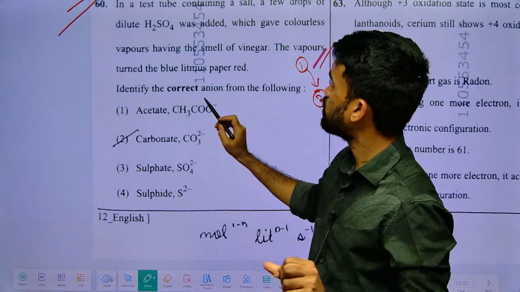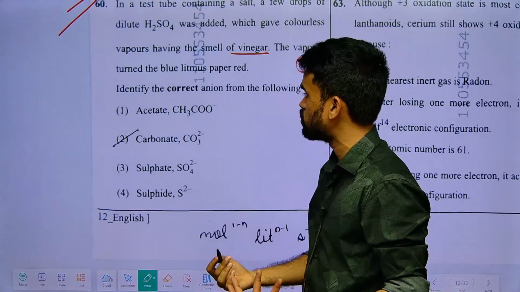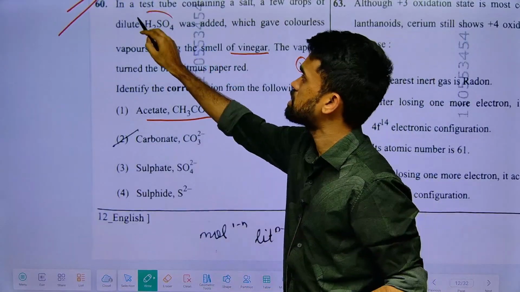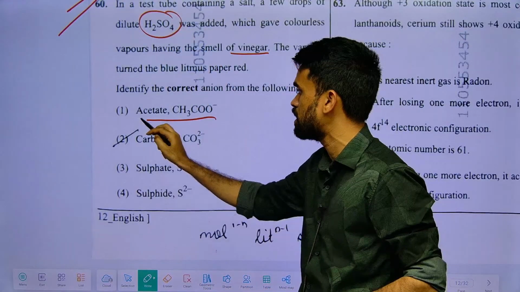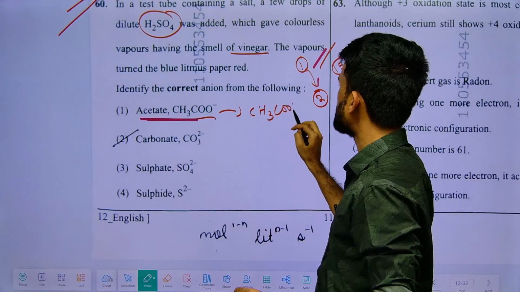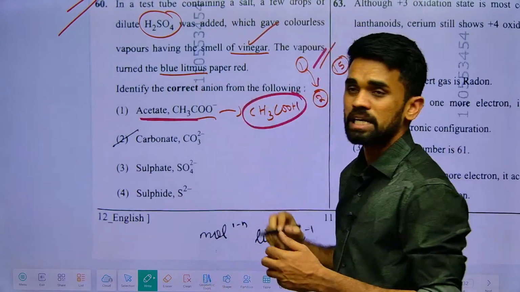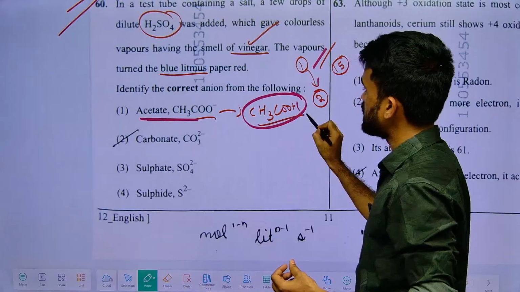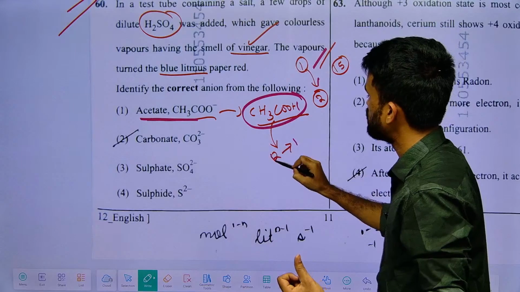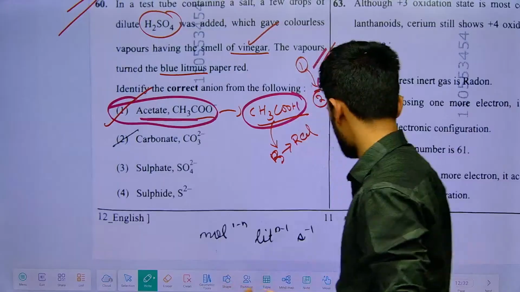And there I have discussed this vinegar smell. So vinegar smell, where does it come from? From acetic acid only. So where do we have acetate ion? When you add sulfuric acid to a salt solution having acetate ion, that converts into acetic acid. Now what is the smell of acetic acid? That is nothing but the vinegar they mentioned. And they told blue litmus converts into red, definitely, because acetic acid is an acidic substance, it converts blue litmus to red. Based on this, the first option is your perfect answer.